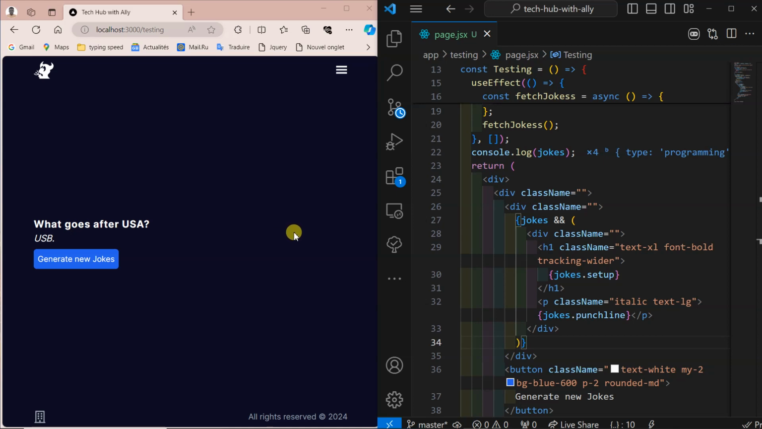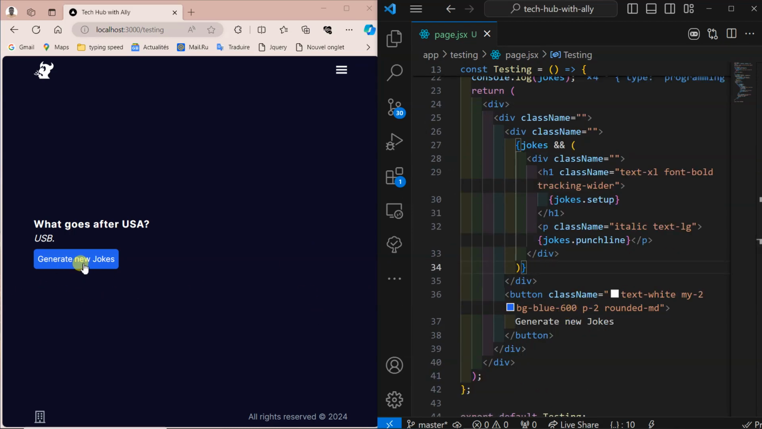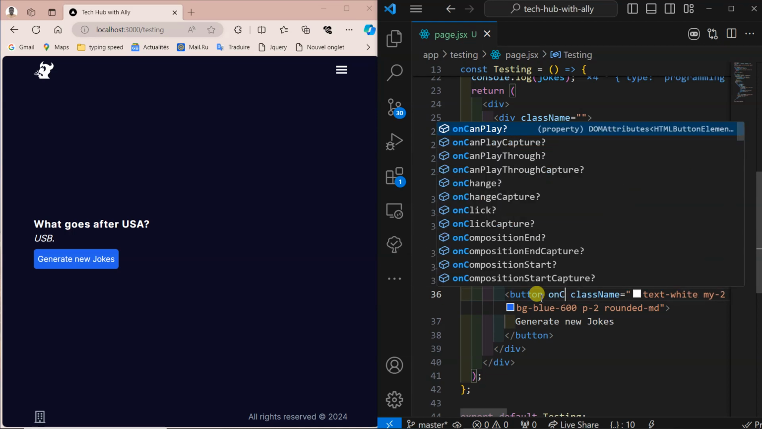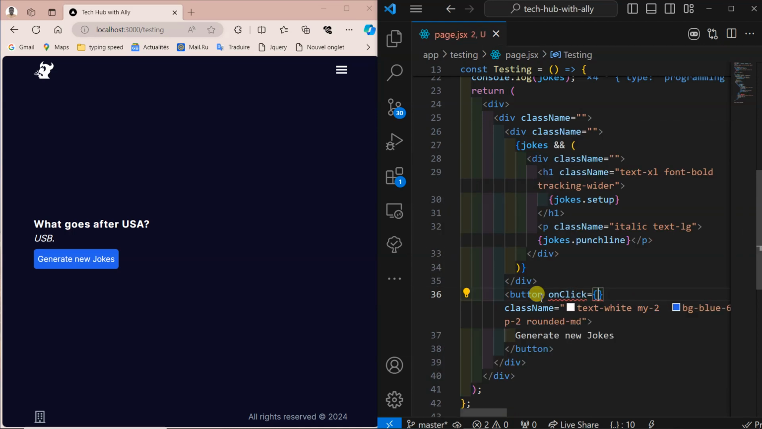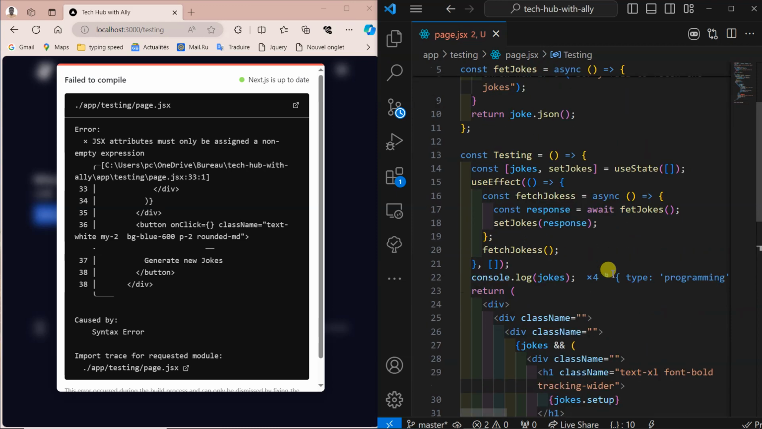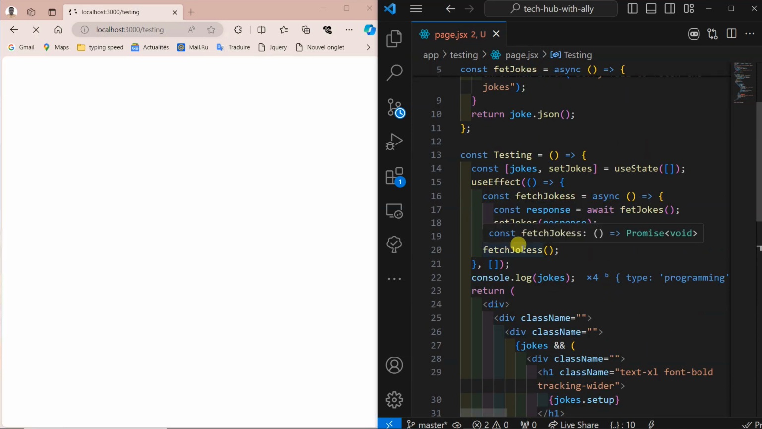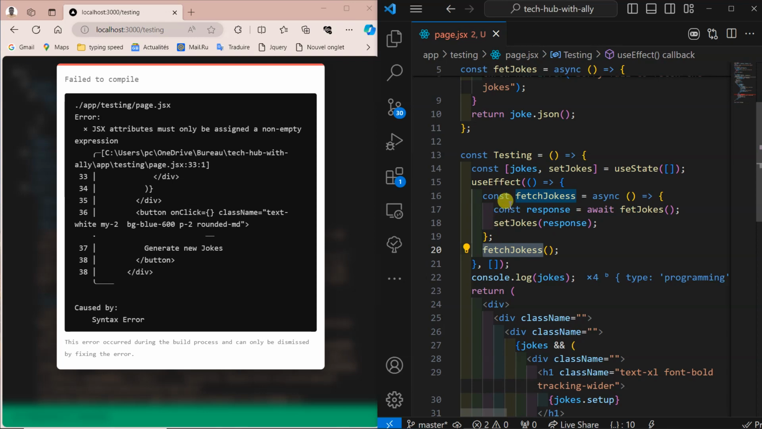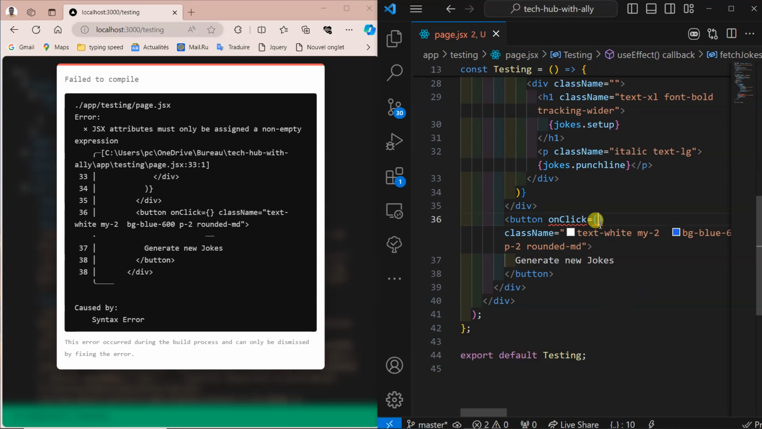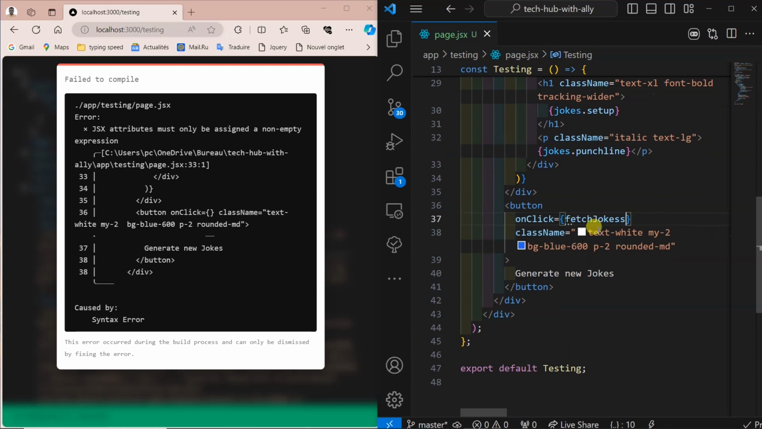What goes after USA? Someone say USB. So now our mission will be, how do we click on this to keep on changing to a new one? We need to call this function here. So to call this function, add onClick here. On click, we want to call the entire function. Where is the function coming from? The function is here, fetchJoke. Call this function here.